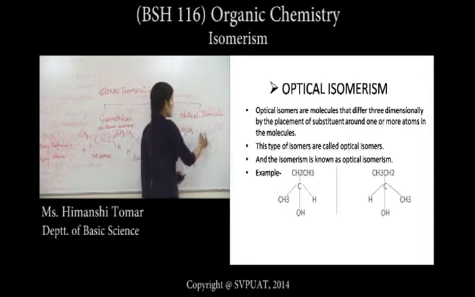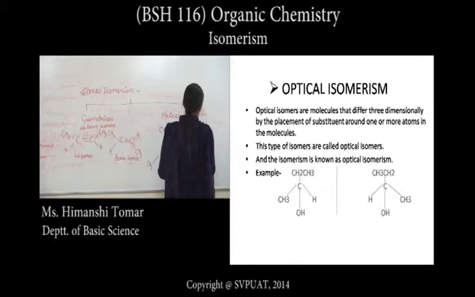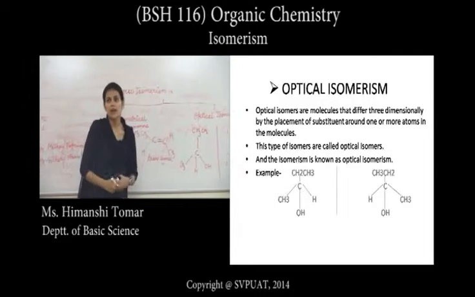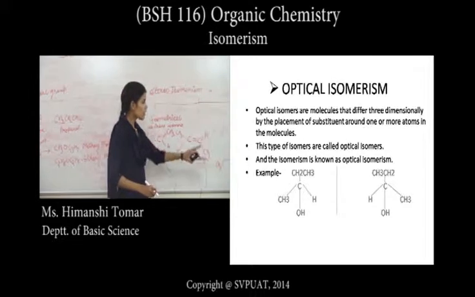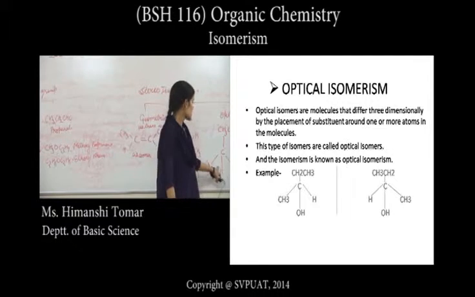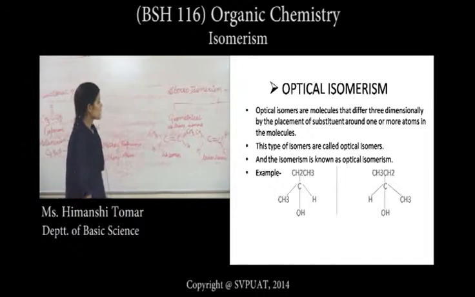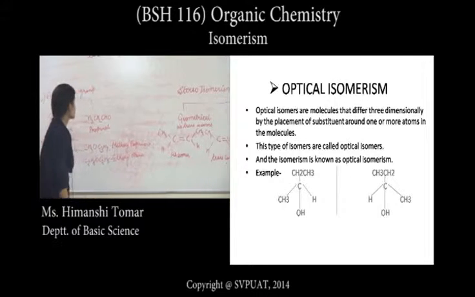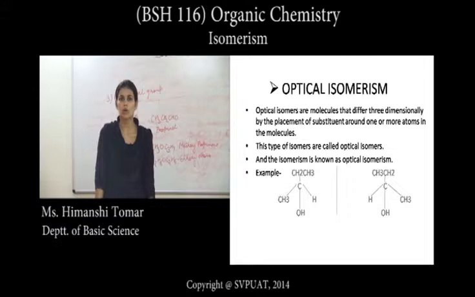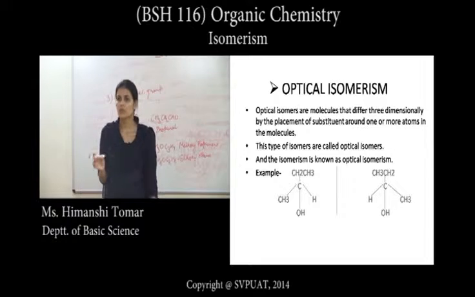When we see it in the mirror, we find CH3, CH2, C, OH, H and CH3. They are mirror images of each other and are known as enantiomers. If they are not mirror images of each other, then we don't get optical isomerism. These types of compounds are known as optical isomers. Stereoisomerism and structural isomerism show that compounds have the same molecular formula but different structures, different arrangements and different functional groups.